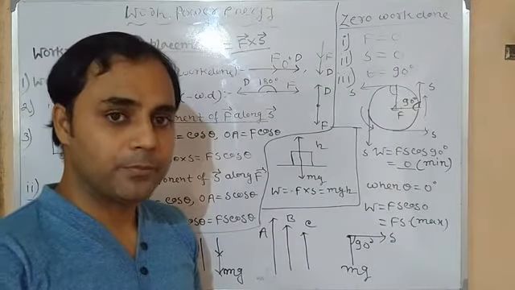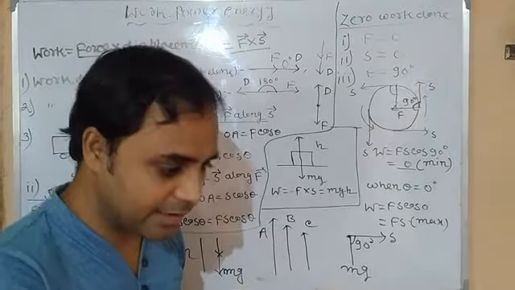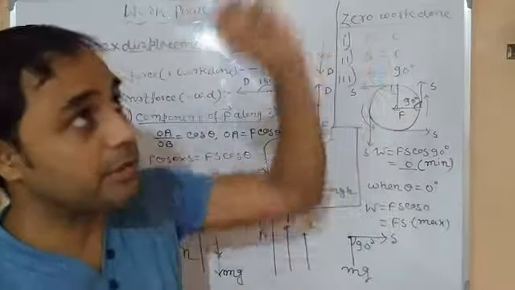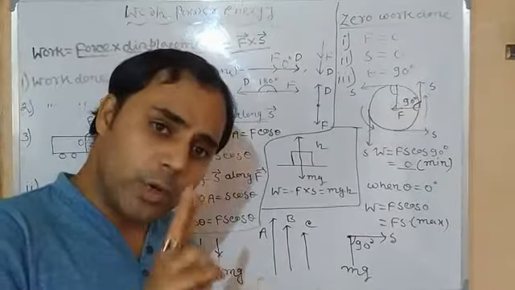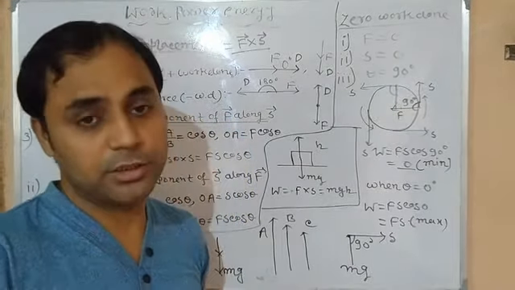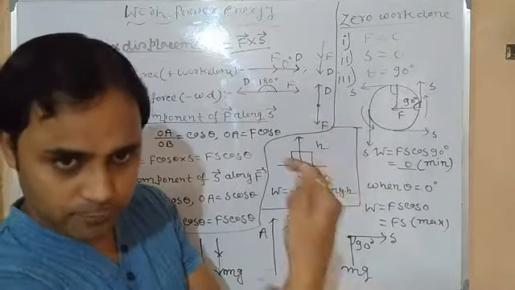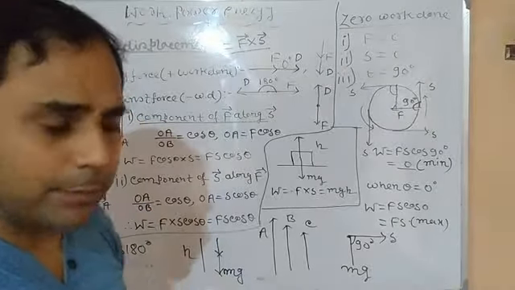In terms of gravity, it is negative work done, since gravity is acting in the downward direction and the displacement is in the upward direction. So the same work done can be both positive and negative, but with respect to different objects. With respect to the force applied by our hand, it is positive work done, whereas with respect to gravity, it is negative work done.